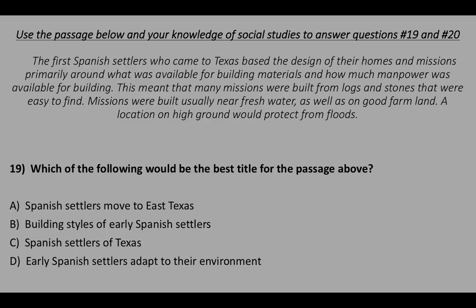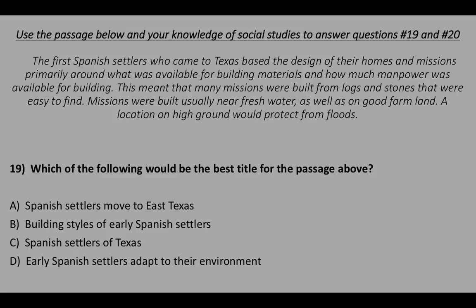Use the passage below and your knowledge of social studies to answer questions number 19 and number 20. The first Spanish settlers who came to Texas based the design of their homes and missions primarily around what was available for building materials and how much manpower was available for building. This meant that many missions were built from logs and stones that were easy to find. Missions were built usually near fresh water as well as on good farmland. A location on high ground would protect from floods.